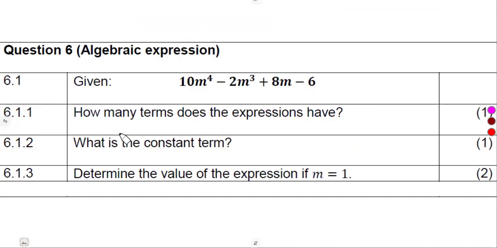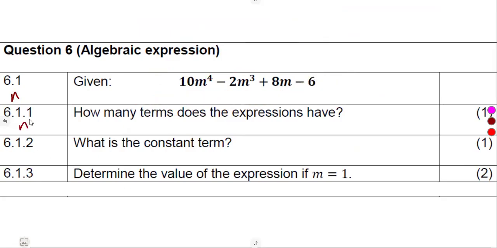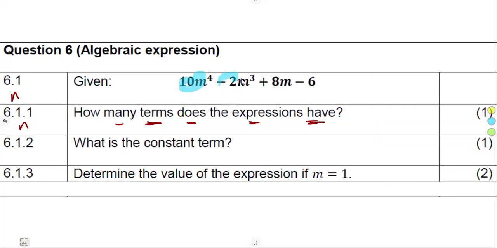On question number 6, 6.1, given this whole expression, 6.1.1, how many terms does the expression have? How many terms? We count them. This is 1, that is 2, that is 3, that is 4.